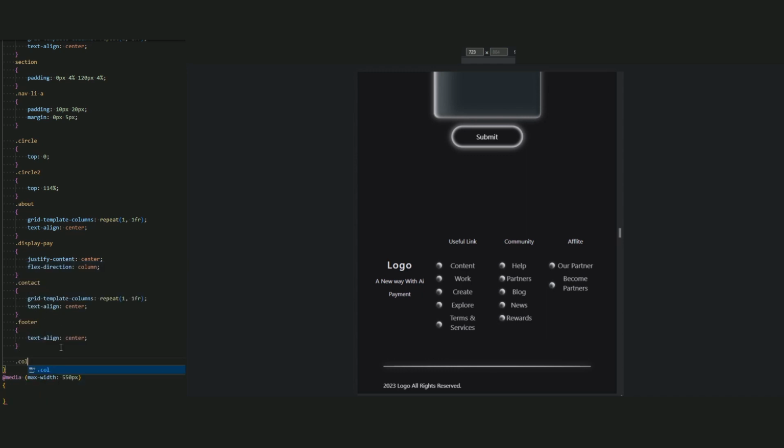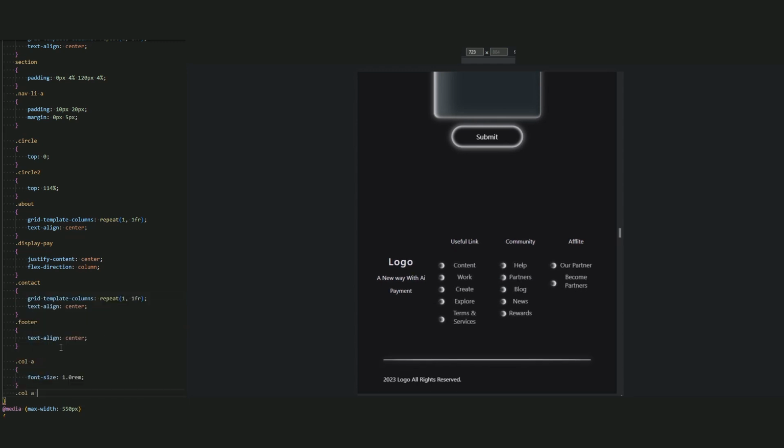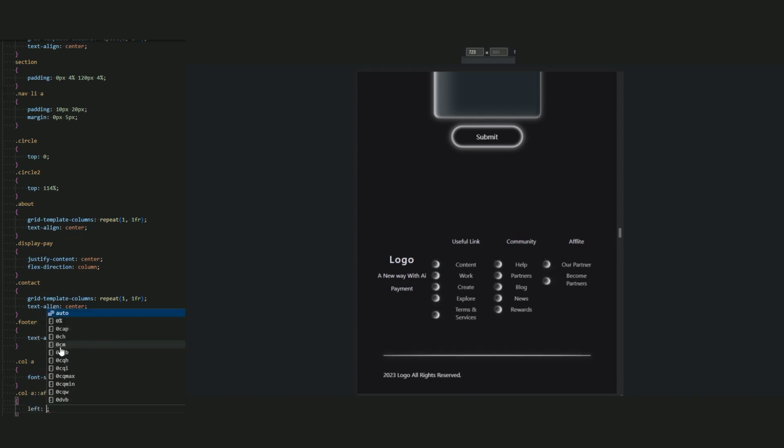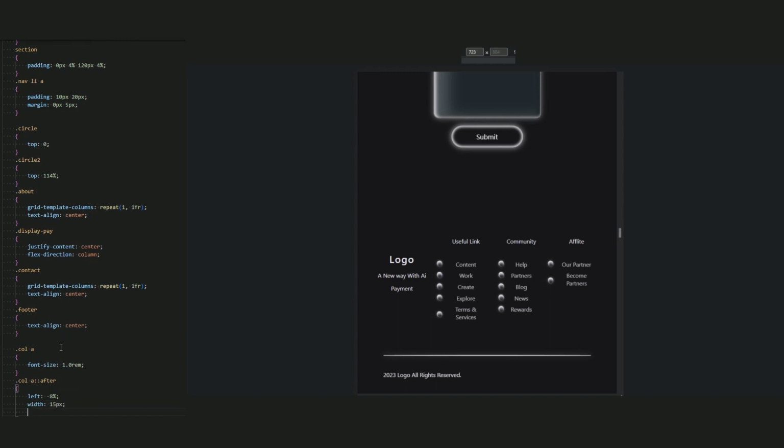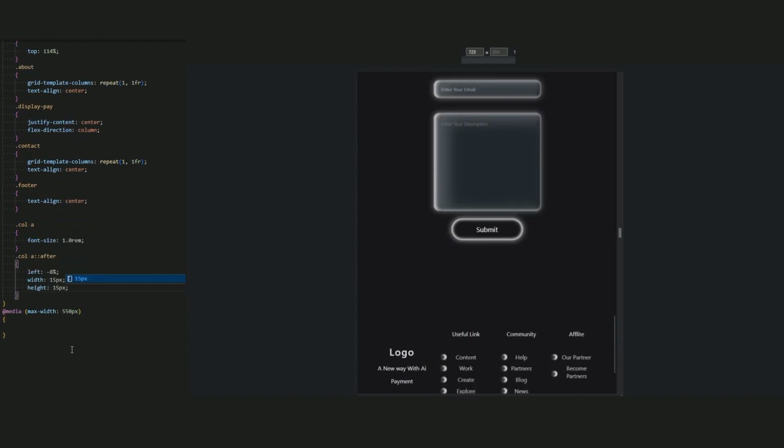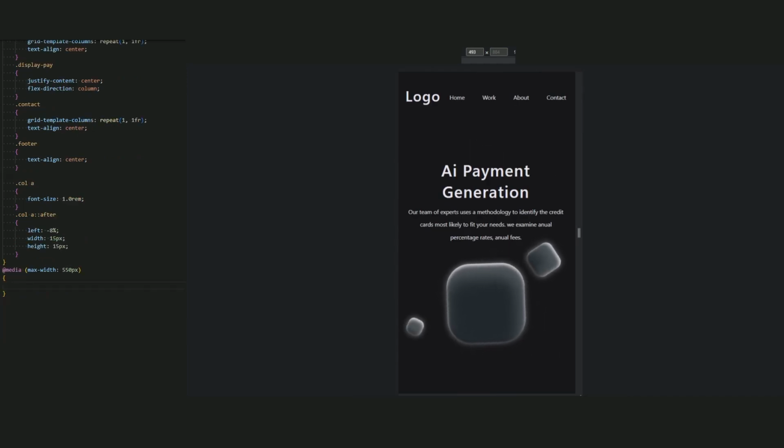And now for the link, decrease the size a little to 1.0 rem, so font size be 1.0. And for the A after that we have, a little square, decrease the size and the left. So call the A after, add left be -8%, the width and the height be 15 pixel, less media, and we're done with our website.